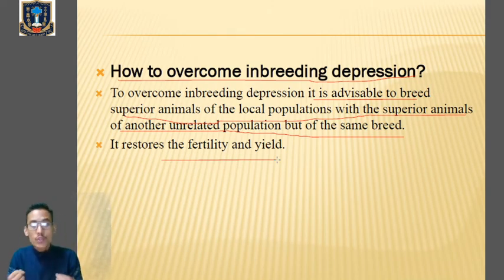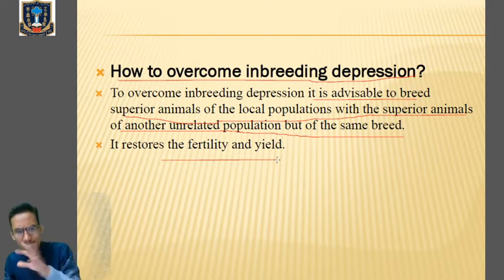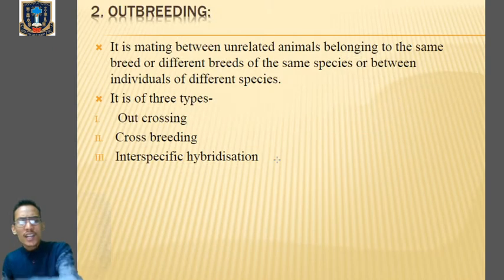That means it will restore the fertility rate and the productivity rate. So over here the most important thing is what you mean by inbreeding depression and how to overcome inbreeding depression. The simple thing is outcross. Okay, we'll discuss afterwards. Outcross is a simple process by which we can overcome inbreeding depression. So kindly remember the technique to overcome inbreeding depression.